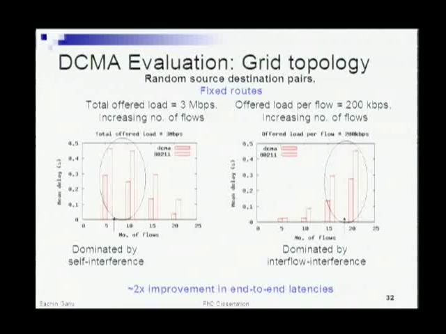One thing to note here is that in these evaluations, we have used fixed routing, so routing was independent. We fixed the routes initially, and then we just wanted to evaluate how much benefit you get from just doing quick label-based switching and a good cut-through MAC.